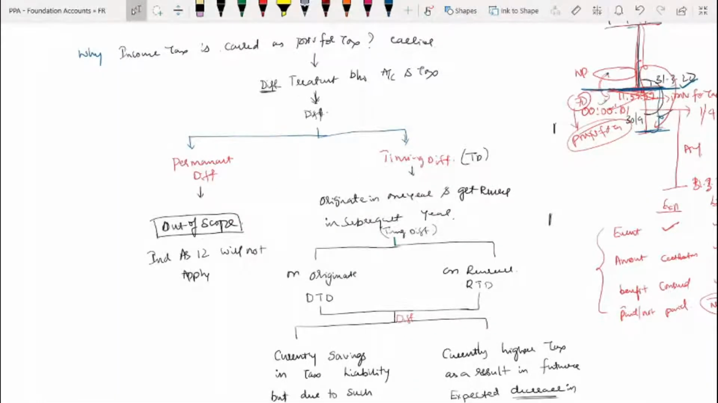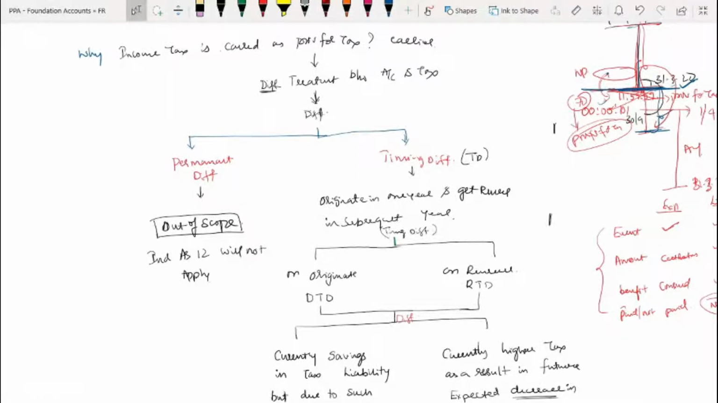Then the second type of difference is timing difference. Timing difference means it will originate and it will get reversed in future. Understanding that? It will originate and get reversed in future. That means in one year it will originate, and from the next year onwards, or in some subsequent years, it will start to reverse back. So such differences are taken into consideration.